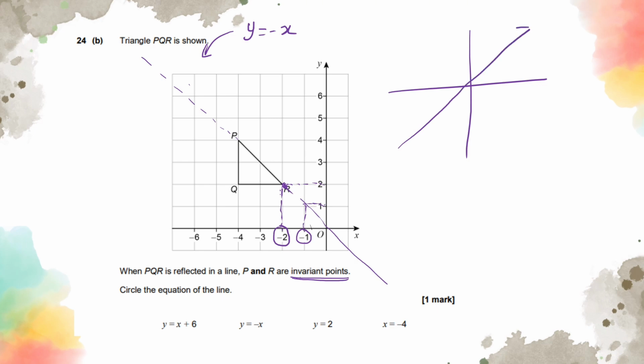when it's going through the origin, if it goes this way, because it's going up, it's going to be y is equal to x. If it's going this way, I imagine it as going down, and this is going to be y equals -x. Okay, so that is going to be where the reflection is going to take place. So reflected in the line y equals -x, and that's how you get full marks from this question.